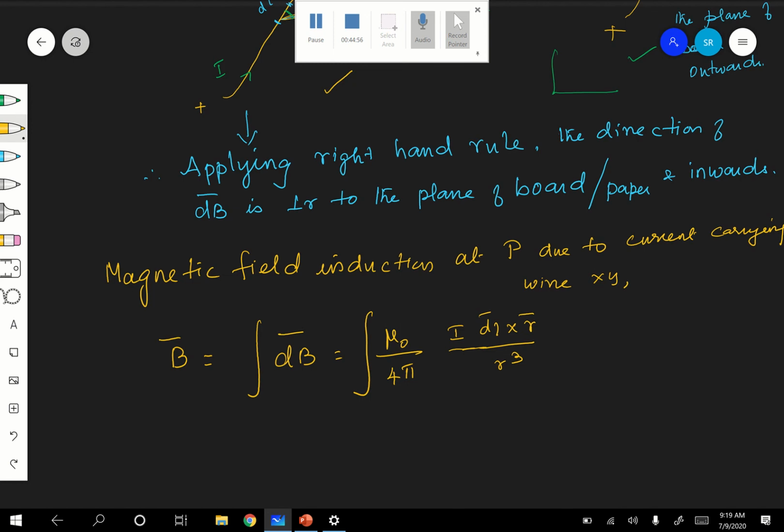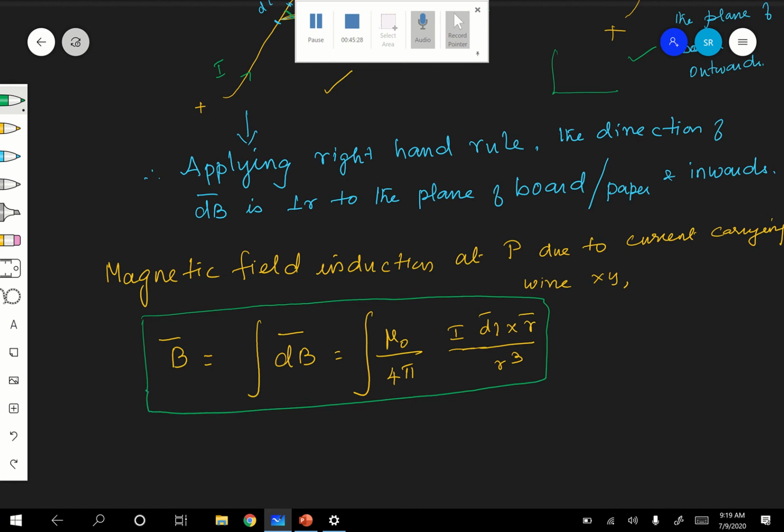So dB is the magnetic field due to a small current element, but I want the magnetic field induction at P due to the full current carrying wire XY. Therefore, what you have to do is integrate, that's it. When you integrate, B is equal to the integral of dB, which is mu naught by 4 pi times the integral. Hope you people are following. So this is a very, very important law.